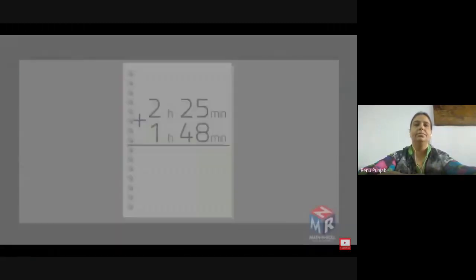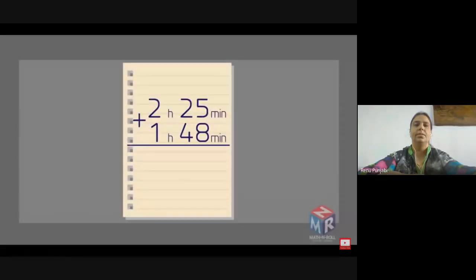Let's try another example. 5 plus 8 equals 13. So we need to write the 3, carry over the 1, and then we need to add 1 plus 2 plus 4, which equals 7.